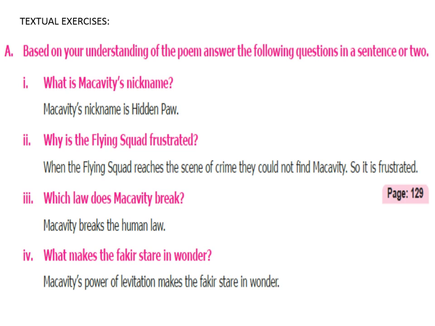What is Macavity's nickname? Macavity's nickname is Hidden Paw. Why is the flying squad frustrated? When the flying squad reaches the scene of crime, they could not find Macavity, so it's frustrated. Which law does Macavity break? Macavity breaks the human law.